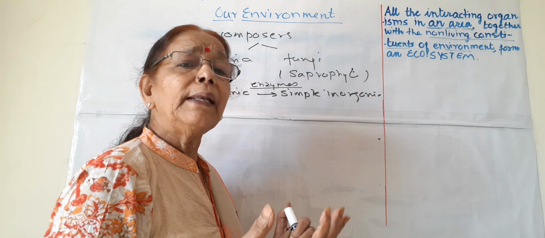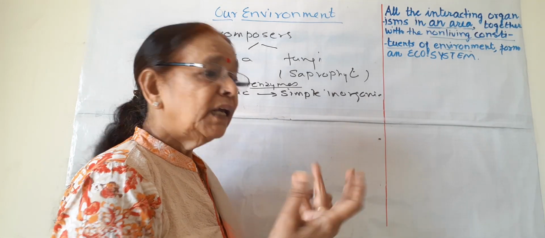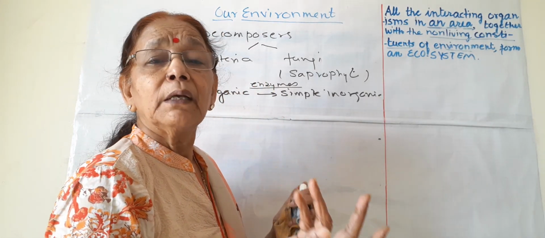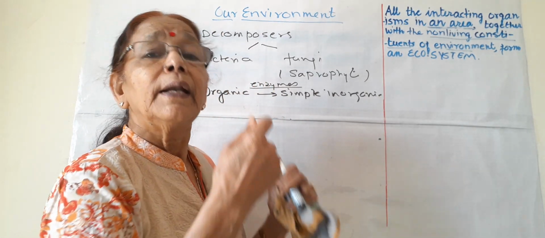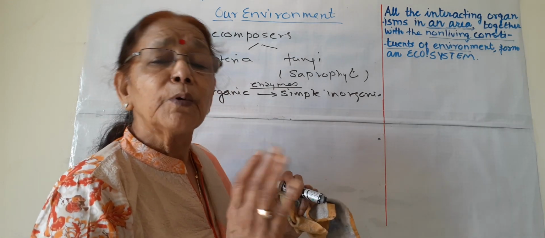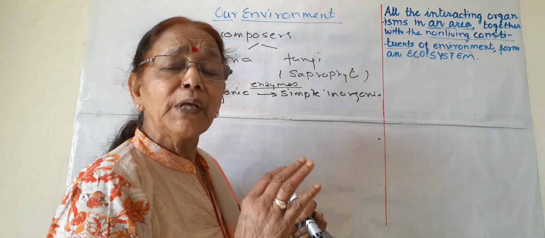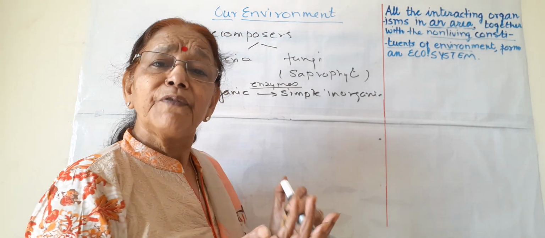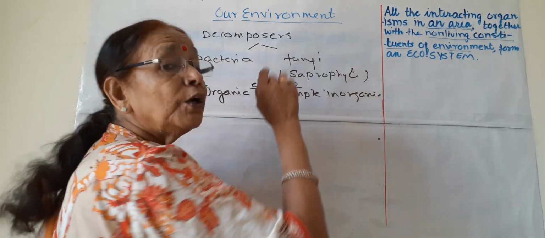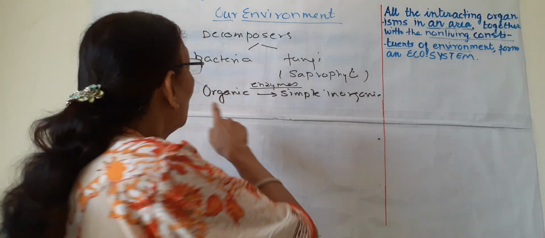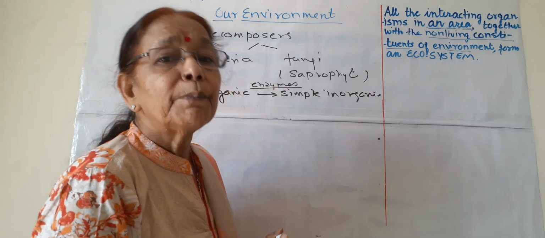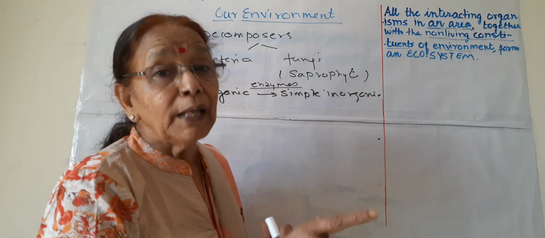If an animal dies, it would be there for months, for years, because if no bacteria and no fungi decompose the body of the animal, it cannot be decomposed only by heat or pressure of the environment, only by the physical conditions. There should be bacteria and fungi which decompose the organic matter. So these decomposers are most important for the environment.